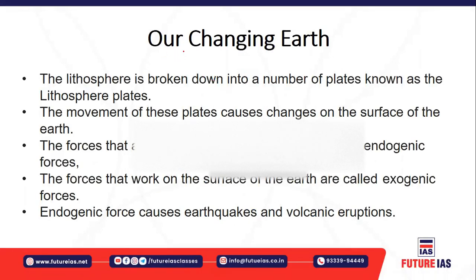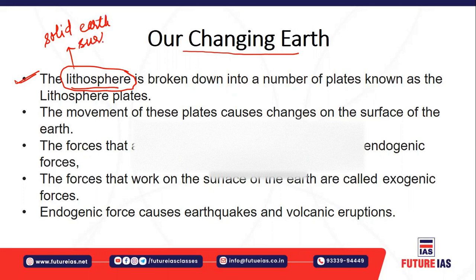The chapter is Our Changing Earth. As I told you in my last class, there are some domains of the earth: the lithosphere, the atmosphere, and the biosphere. These domains are important constituents. The first domain is the lithosphere, which means the domain consisting of the solid earth surface.